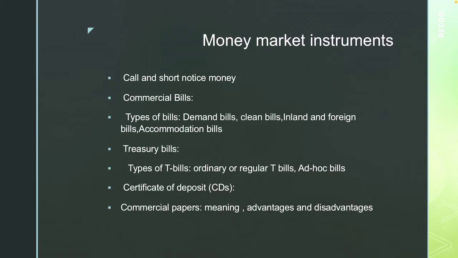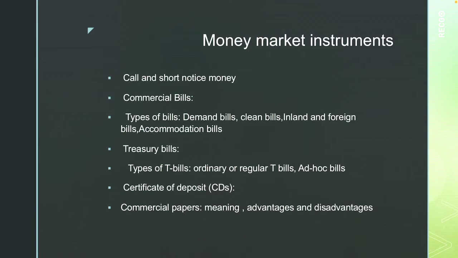The seller may either retain the bill till maturity or due date, or get it discounted from some banker and get immediate cash. When trade bills are accepted by commercial banks, they are called commercial bills. The bank discounts this bill by deducting a certain amount, that is called the discount, and the balance is paid to the seller. A bill of exchange contains a written order from the creditor to the debtor, that is, from the seller to the buyer, to pay a certain sum to a certain person after a certain period.